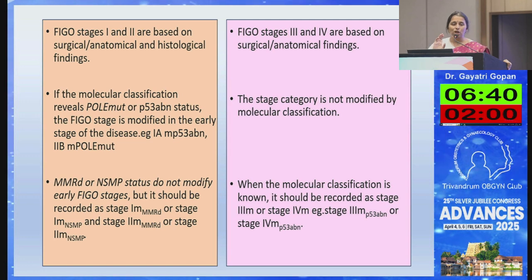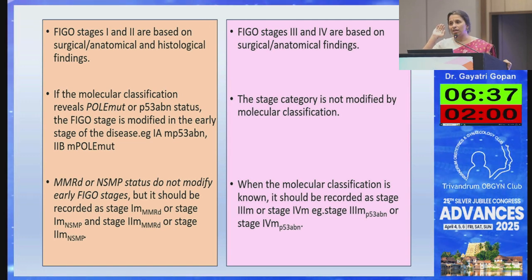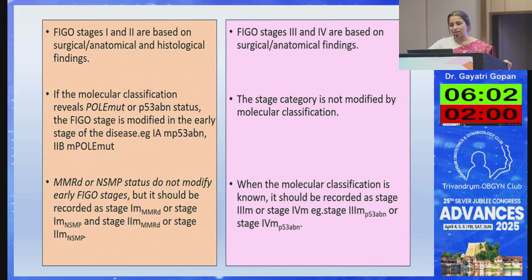Why this is important is because previously for stage 3 endometrium, or stage 2 endometrium, we always used to give some form of adjuvant treatment. But now, with the advent of these molecular markers, if POLE is mutant, I mentioned before that POLE has excellent prognosis. So if it is stage 2 or 3 with POLE mutation, this gets downgraded to low risk. That is the importance of molecular classification. In other stage 3 and also stage 4 diseases, molecular classification is important, but we give adjuvant therapy. But for stage 1, molecular classification is extremely important.